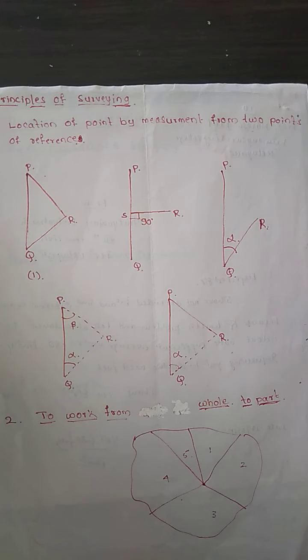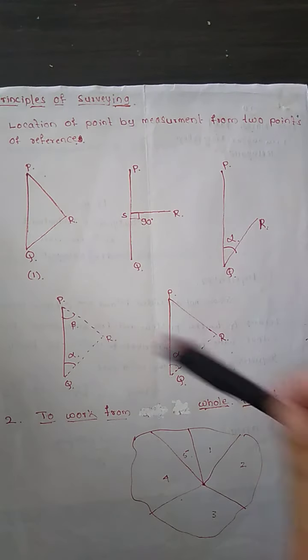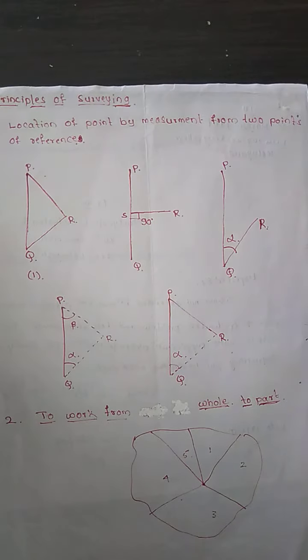How chain surveying works we are going to study further, but here PR and QR will be already measured, and we draw the two arcs from P and from Q, and wherever they meet, there we have the location of point R.